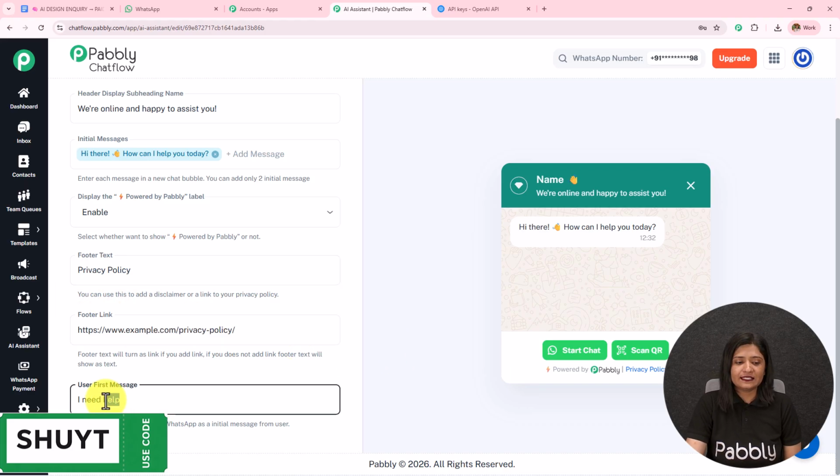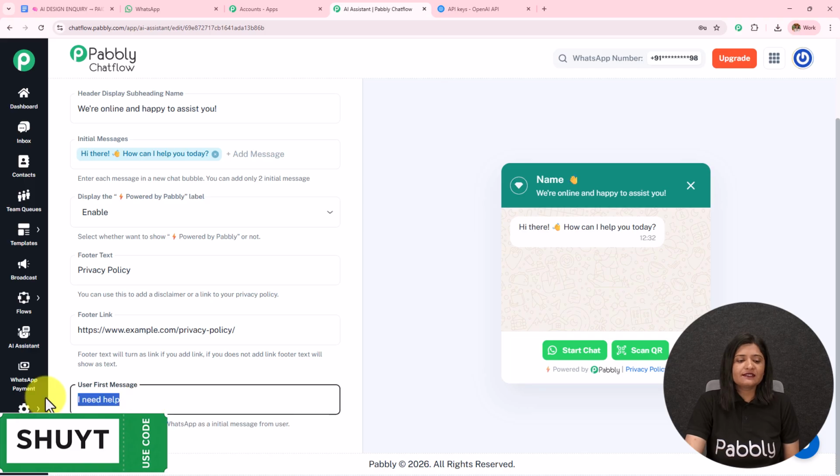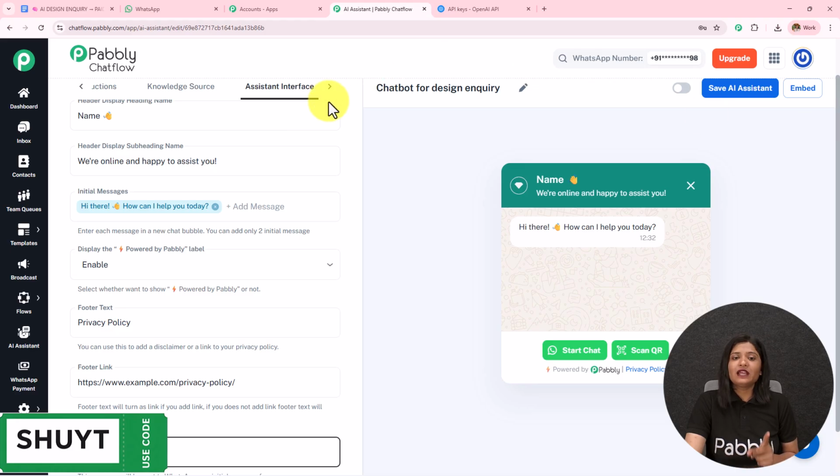to privacy policy. Then we have this user first message where I have entered I need help. Now it is not necessary that whenever a user sends this I need help, only then the queries will be resolved. You know that whenever a query will be sent, that query is going to get resolved based on any message. It is not necessary that the message will be I need help.